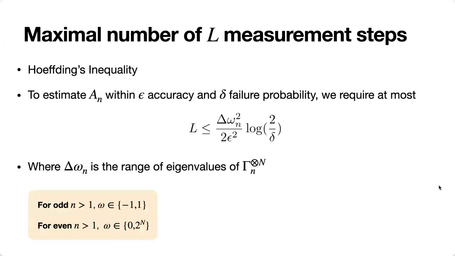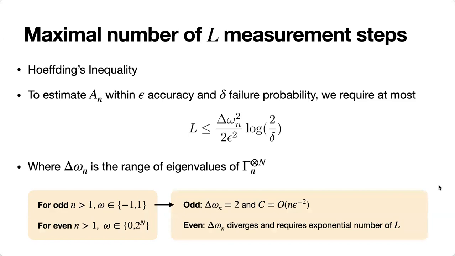So we bound the number of L measurement steps using Hoeffding's inequality. And so to estimate AN with this accuracy and failure probability, we require at most this number of measurement steps, where delta omega is the range of eigenvalues of gamma. We've previously shown that for odd n greater than 1, our eigenvalue has to be either -1 or 1, whereas for even n greater than 1, our eigenvalue is either 0 or 2 to the power of n.